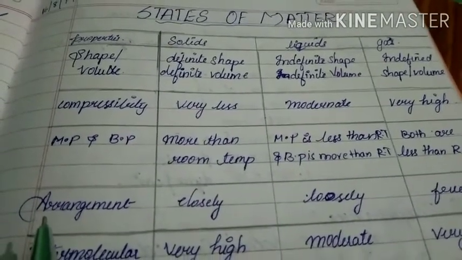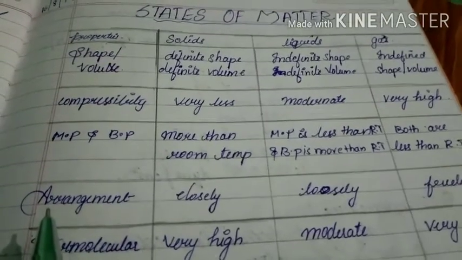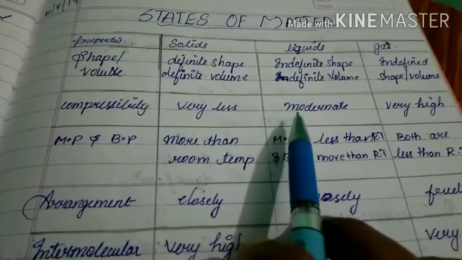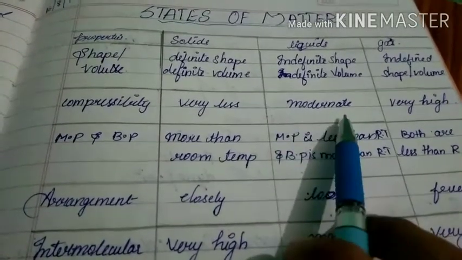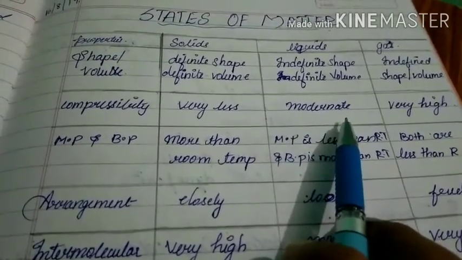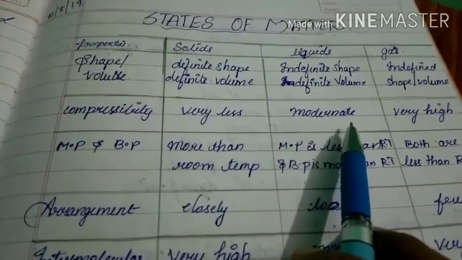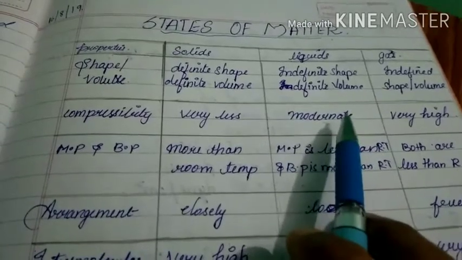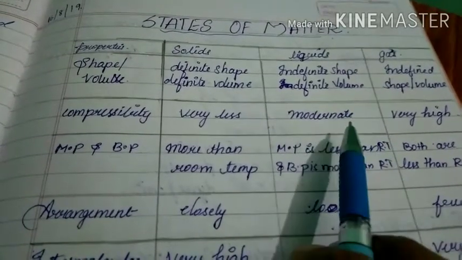So there is no chance of compressibility of solids. But in case of liquids, its compressibility is moderate. That means we cannot compress them much, but we can compress them somehow.